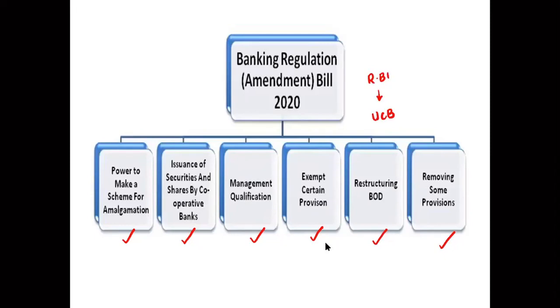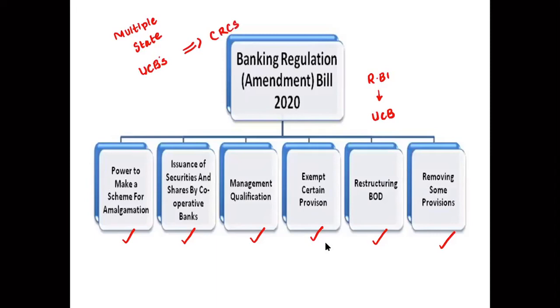In the case of multi-state UCBs, they are registered under the CRCS, Central Registrar of Cooperative Societies. This is about your Banking Regulation Amendment Bill.